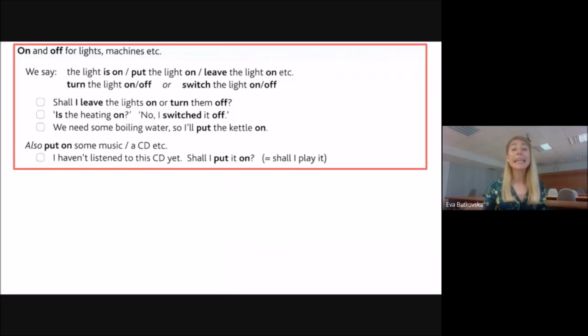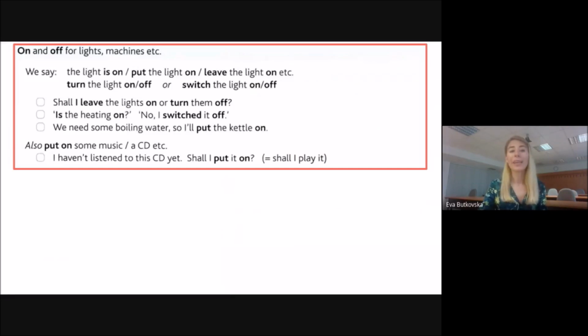The opposite is turn off the light or switch off the light. We could say as well, leave the light on. It means do not turn it off. So remember that, the most basic phrasal verbs are to talk about lights and machines and devices.